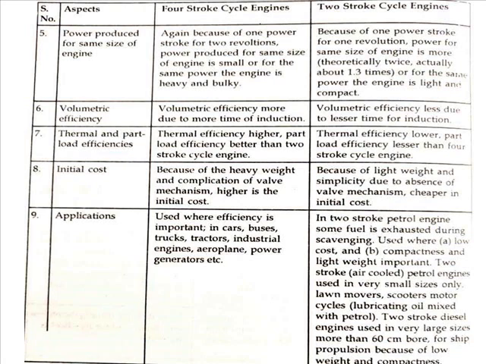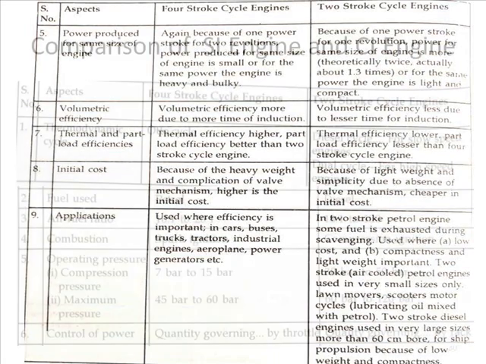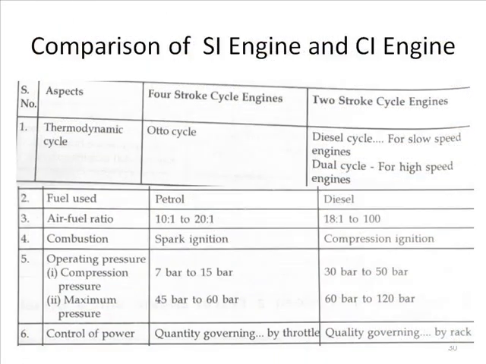Now we again try to differentiate between the 4-stroke petrol engine and the 2-stroke diesel engine with different aspects. So friend, now we have to discuss again the comparison of petrol engine and diesel engine.